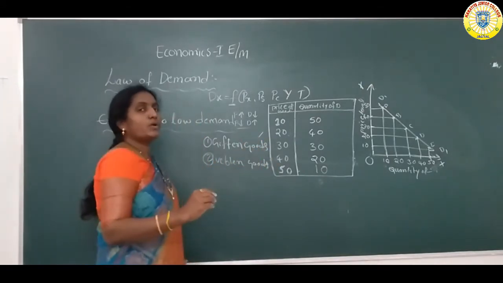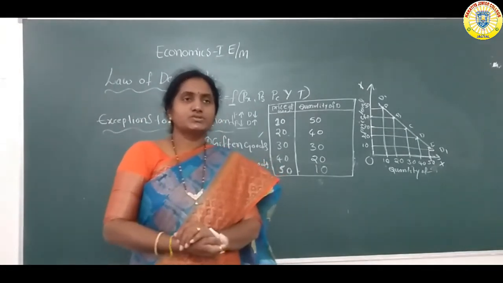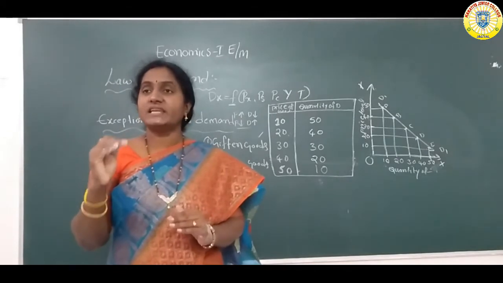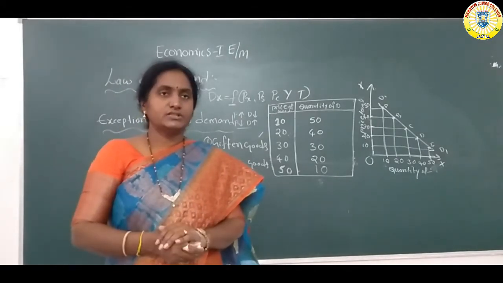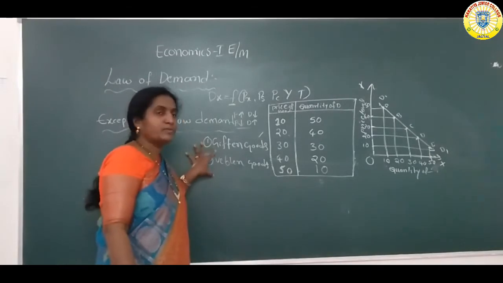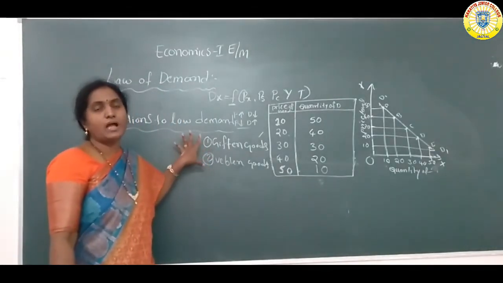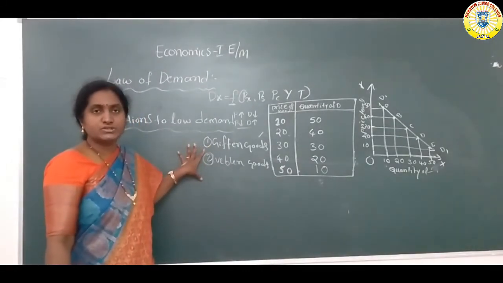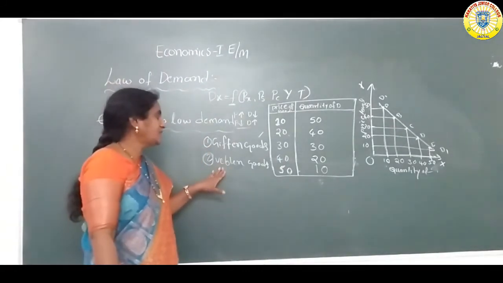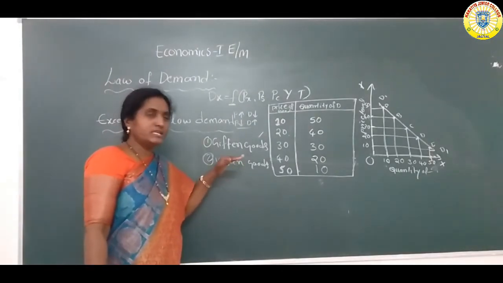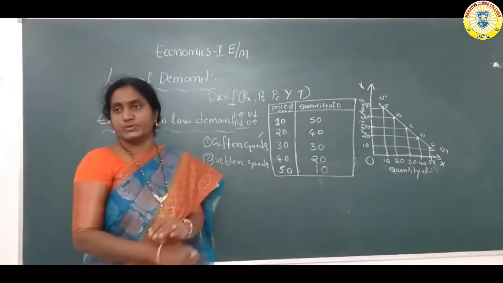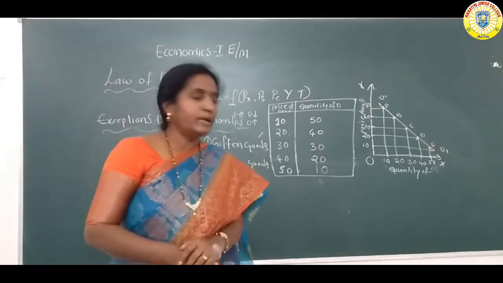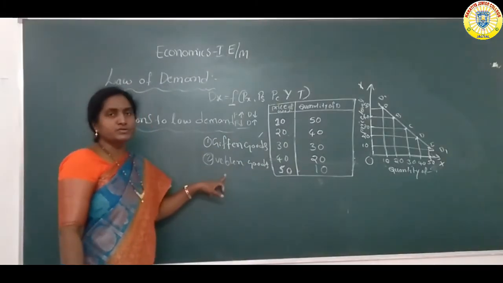Veblen goods are also known as prestigious goods. Prestigious goods, or Veblen goods, show the economic status in society, meaning goods which show the economic position and social status of persons. Thorstein Veblen introduced these goods in his famous book, The Theory of the Leisure Class. In this book, he wrote about Veblen goods.